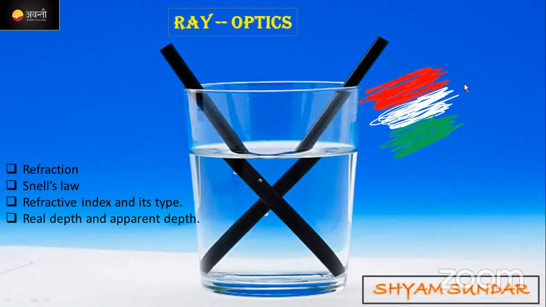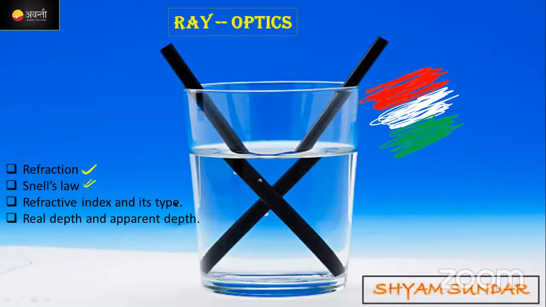Actually, I came late today also. Yesterday we started with the refraction topics in ray optics. Today we are going to learn a few more topics regarding refraction. First one is Snell's law. What we learned in mirrors, two laws we studied. Similarly, we need to study two laws under refraction. Under this refraction, we call this law Snell's law.